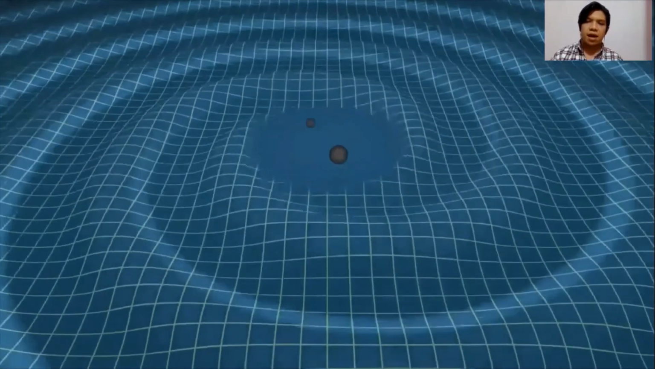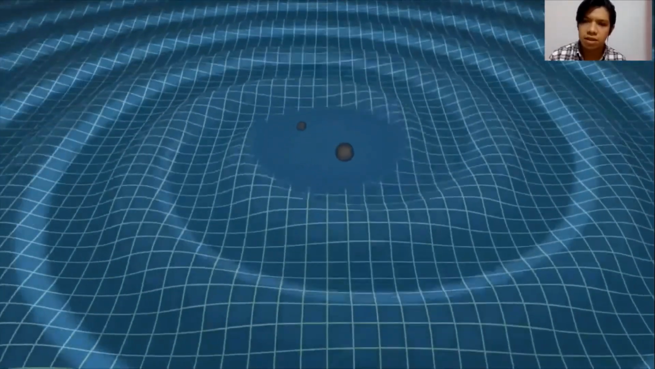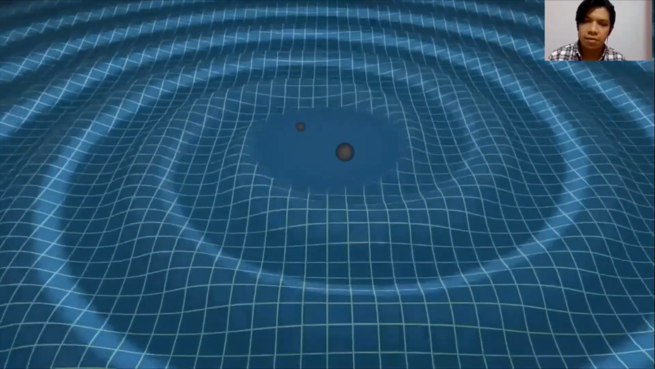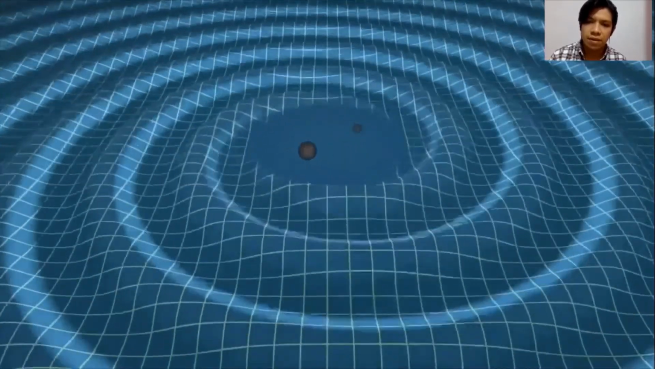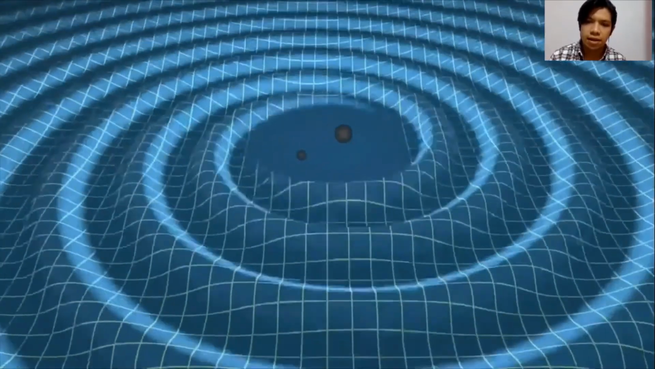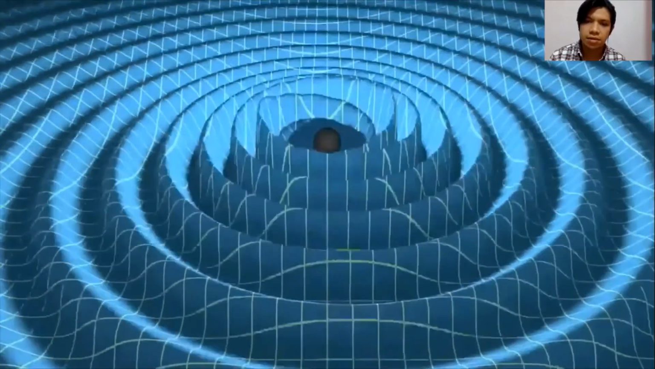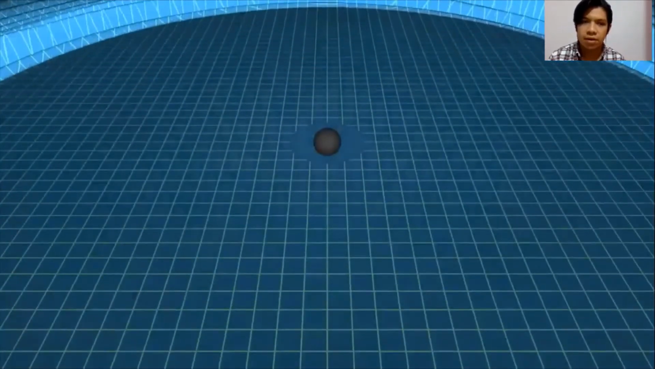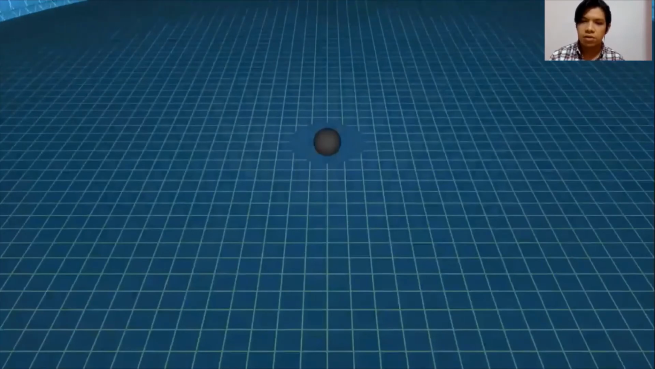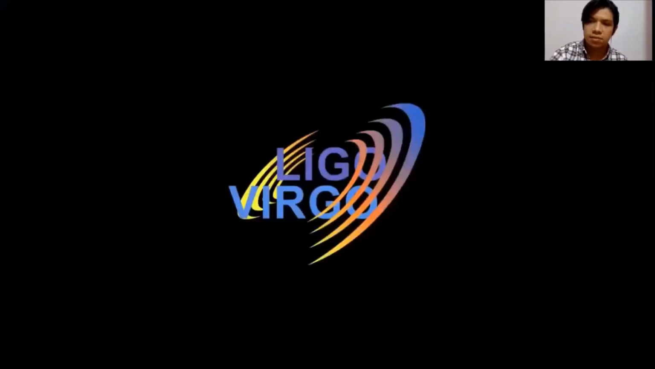Now we see a small simulation created by LIGO, the team that first detected this kind of waves. We see that there are two black holes accelerating in a circular movement, and they create this kind of ripples through the fabric of space and time. And we will continue analyzing this in the next part of the video.